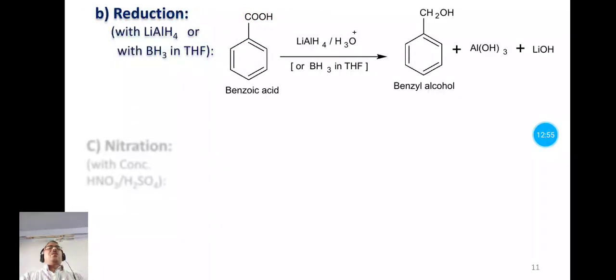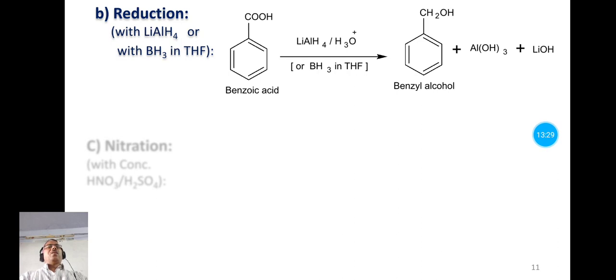Now here the second chemical property of benzoic acid is the reduction. The reduction of benzoic acid forms benzyl alcohol. So we can use lithium aluminum hydride, or we can use boron trihydride in THF, that is tetrahydrofuran, as a reducing agent, so that the carboxyl group of benzoic acid will be reduced to CH2OH, that is the primary alcohol, and here the product is benzyl alcohol.